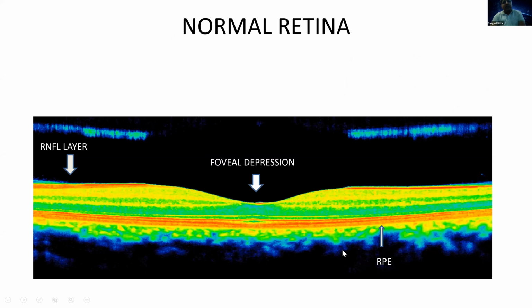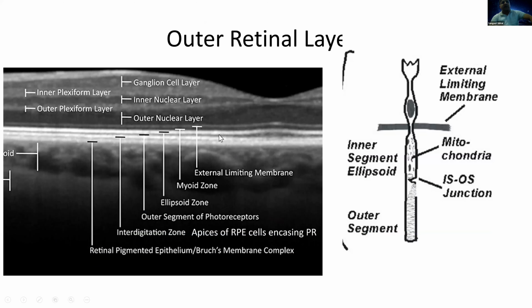Like the day before yesterday, during a presentation on retinitis pigmentosa, we were discussing how retinitis pigmentosa gets affected. First the outer segment of the rods, then the inner segment of the rods, and then the cell body of the rods.